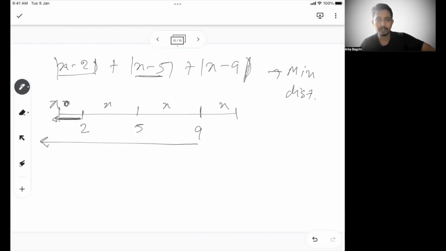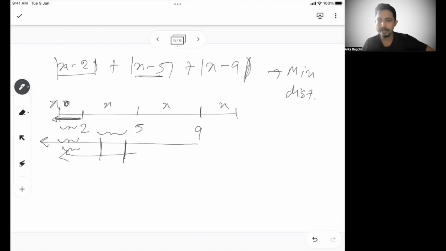This particular zone is calculated for 2, this distance is calculated for 9, and for 5 this particular zone is calculated. Similarly this zone is calculated for 5, and this for 9. So there are multiple calculations of the same zone or the same distance. That means the minimum cannot be there if x is on the leftmost side.